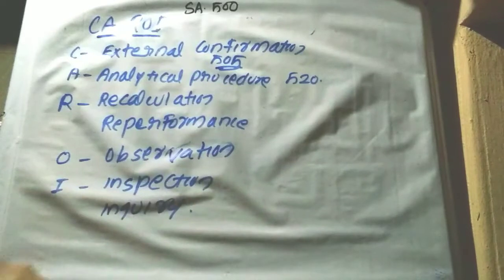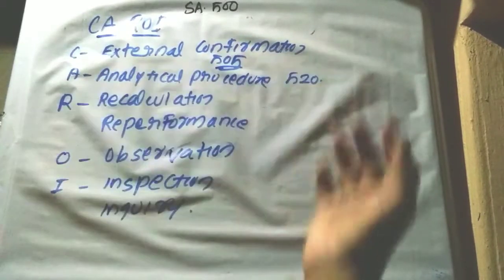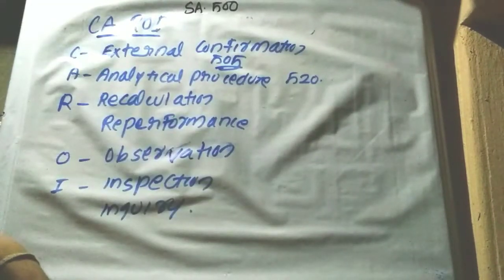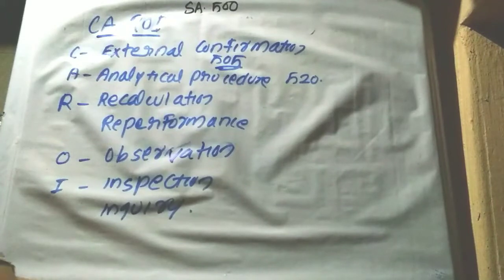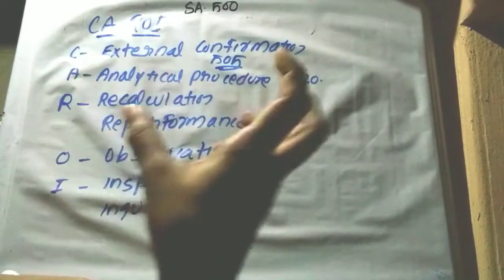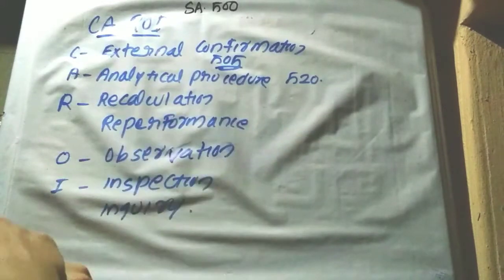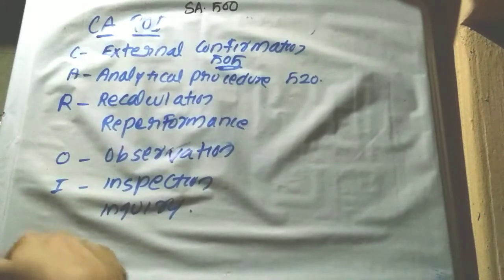Example, the auditor is witnessing the inventory counting procedure performed by the entity, or observing a control procedure implemented in that organization. The main limitation is that this is limited only to the time when the performance is being made.